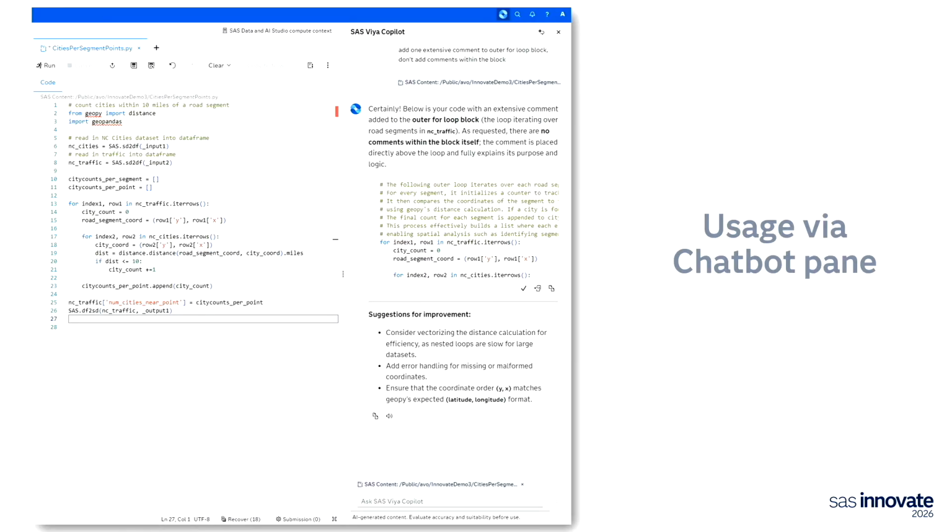But it will also be possible to use Copilot through the chatbot pane. This is a standard chatbot pane on the right-hand side, probably similar to many Copilots, and you've probably also seen this across other products in VS. For example, if you would like to perform exactly the same action, so if you would like to comment your code, you can provide a similar prompt in the chatbot pane, like in this case, add one extensive comment for a particular block of the program. And Copilot will respond in this chatbot pane. So it won't necessarily apply the changes in the code editor, it will just provide the response in the chatbot pane. And as you can see here, there were a few lines of comments added.